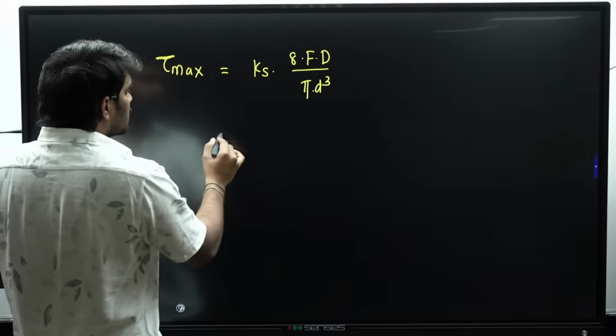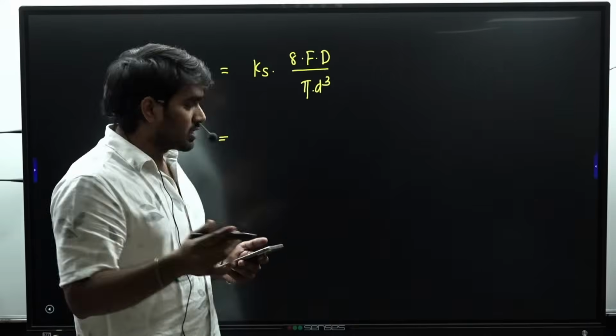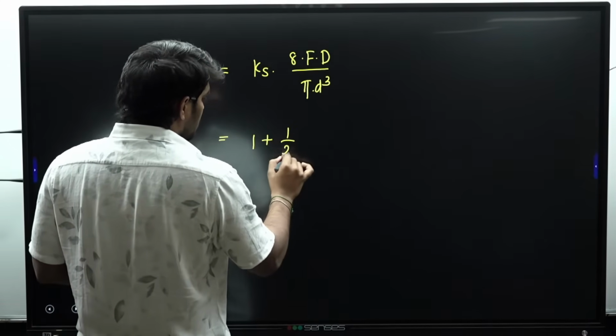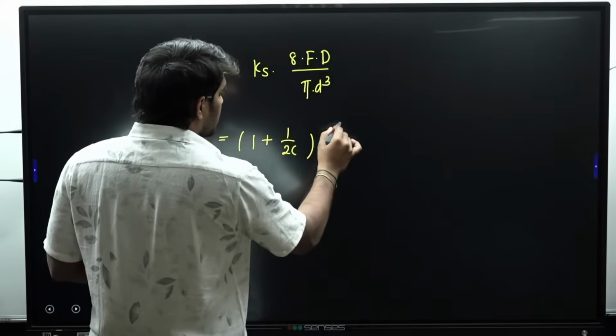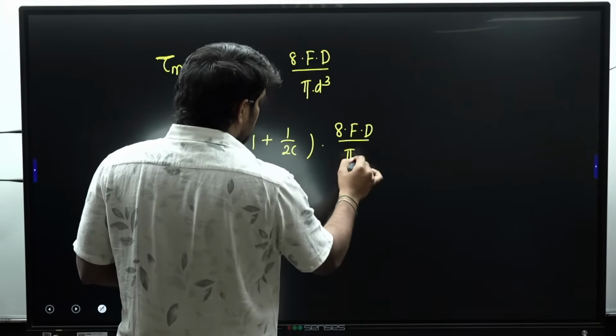This is only when we are considering the effects of direct shear. We know that Ks is 1 plus 1 by 2c, into 8fd divided by pi d cube.